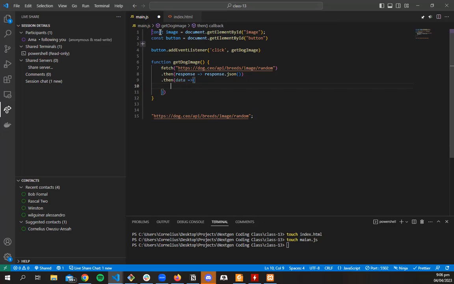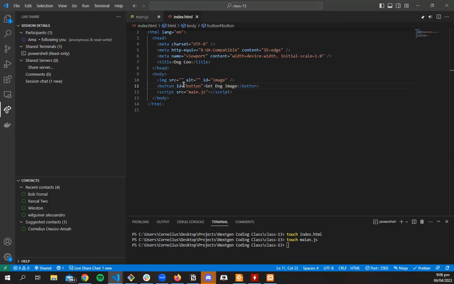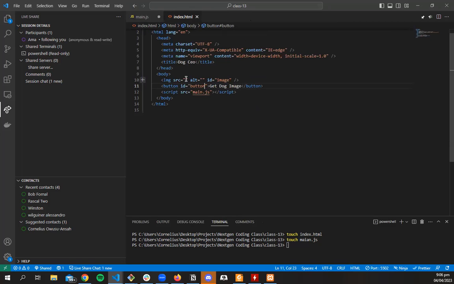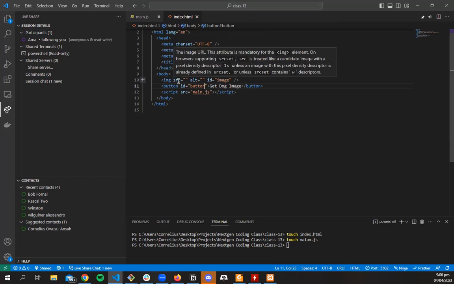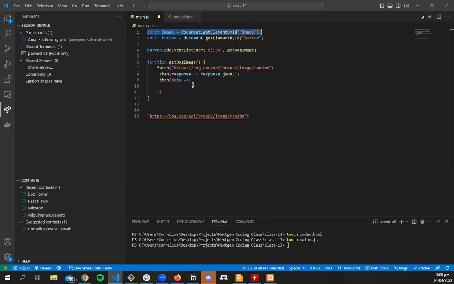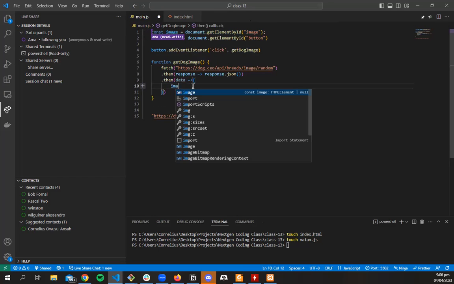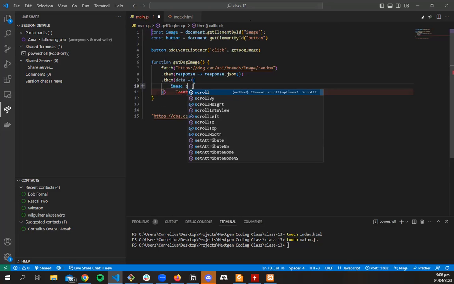What we want to do is that we are already grabbing the image, and like we said, usually if we want to add a picture, we use the source. The source is the way we link things. So we want to grab the image, and for the image, we want to grab a source.